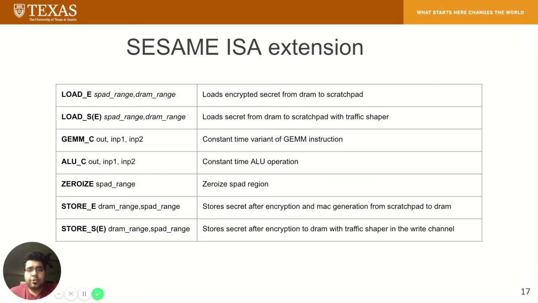Sesame ISA extensions provide loading and storing encrypted data through load E and store E instructions over an unshaped memory bus. If we need memory traffic shaping, then memory shaped load store transactions are generated through load AC and store AC instructions. Constant time execution is performed with GEMM underscore C or ALU underscore C instructions, and secret data zeroing is performed using a zeroize instruction.